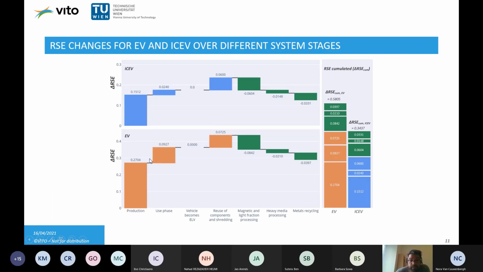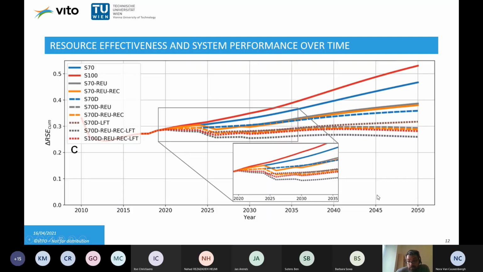What we can then model, for the internal combustion engine vehicles and an electric vehicle, is the statistical entropy changes for a life cycle of each single vehicle, for example, or for the entire stock. We can aggregate those statistical entropy values for each car over its life cycle, or we can aggregate it for an entire stock of vehicles, which we can see here. And now I'm aware that you don't know the exact scenarios, but yeah, the reuse scenario implementation.